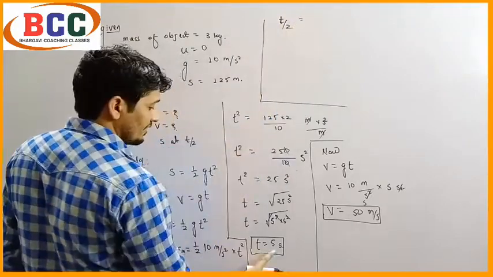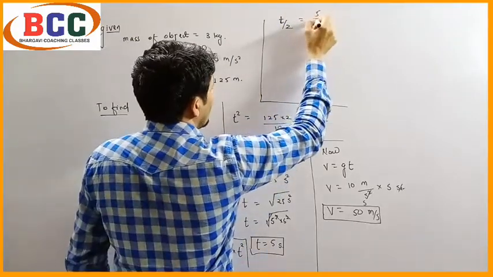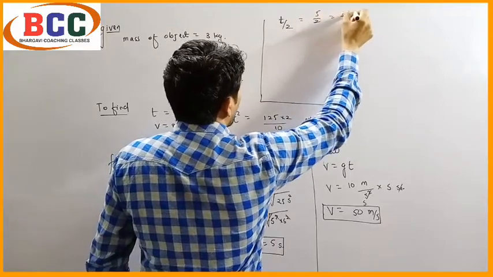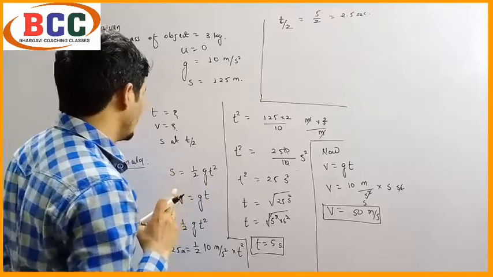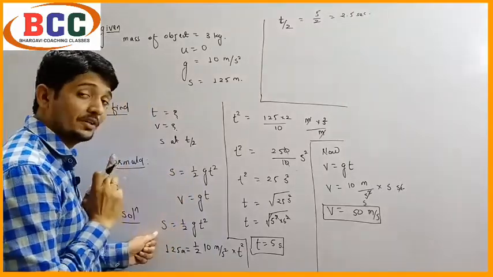What is t? It is 5 second. So 5 divided by 2, that means 2.5 second. So at 2.5 second we have to calculate the distance of the object from the earth surface.